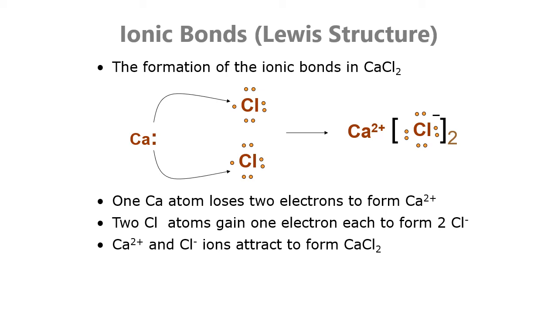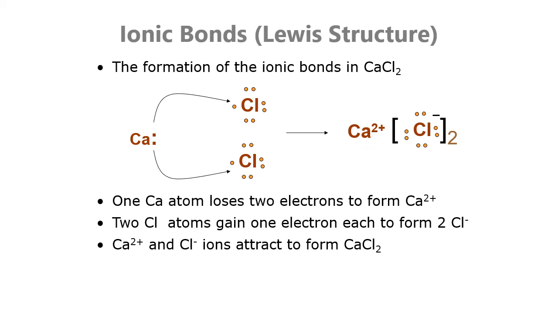This is another example, ionic bond in calcium chloride. One calcium atom loses two electrons to form Ca2+. Two Cl atoms each gain one electron to form 2Cl-. So Ca2+ and Cl- ions attract to form CaCl2.